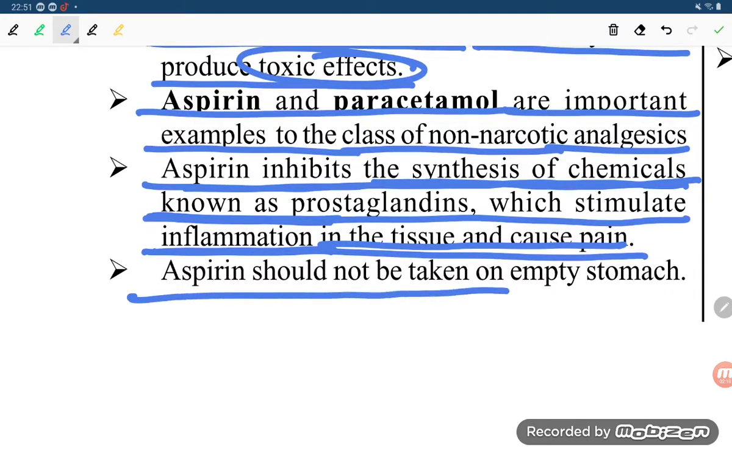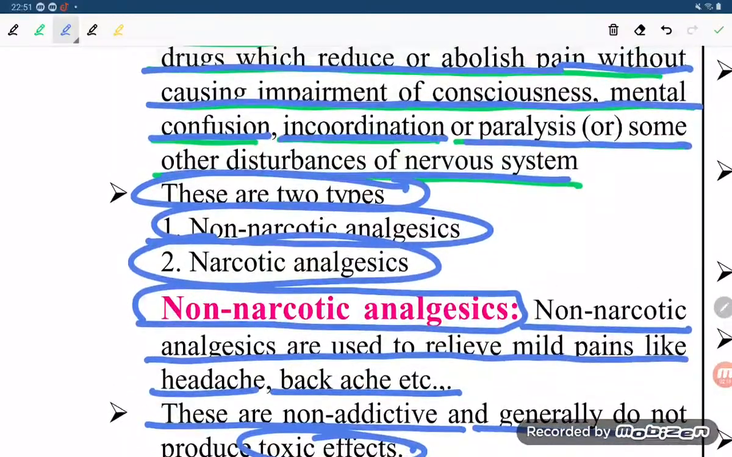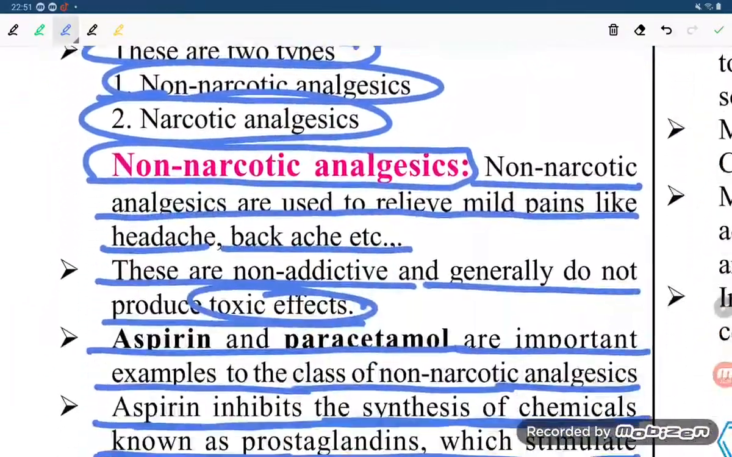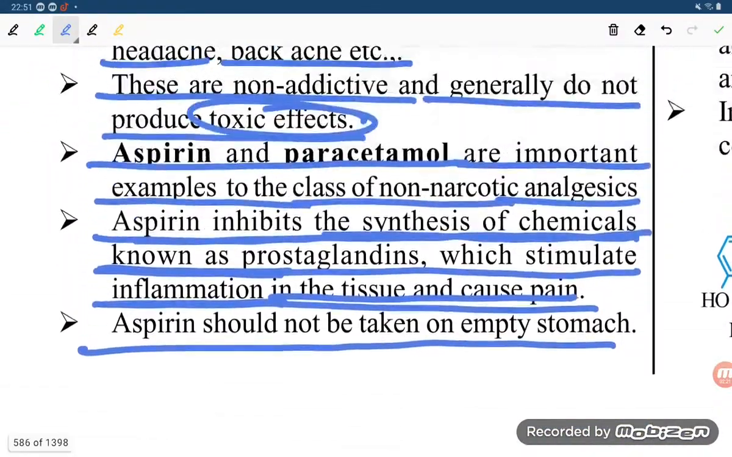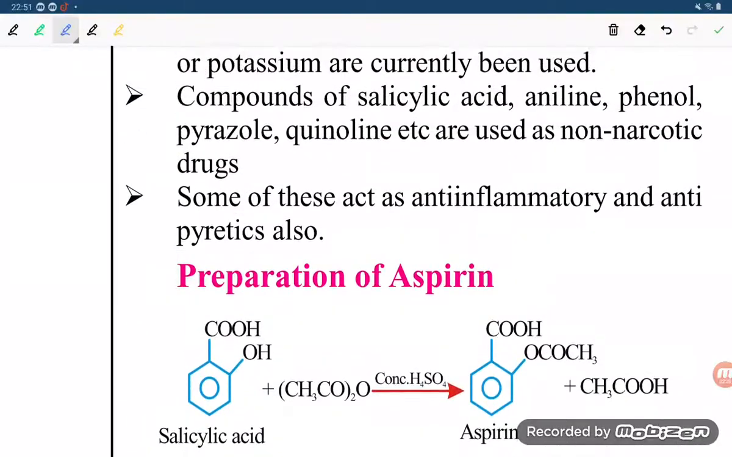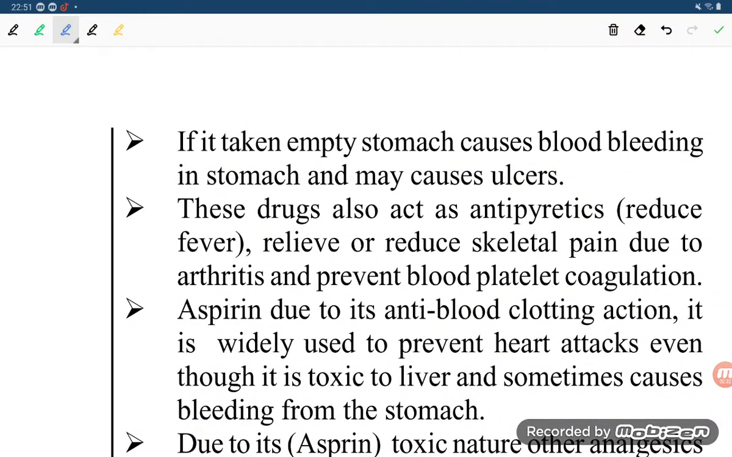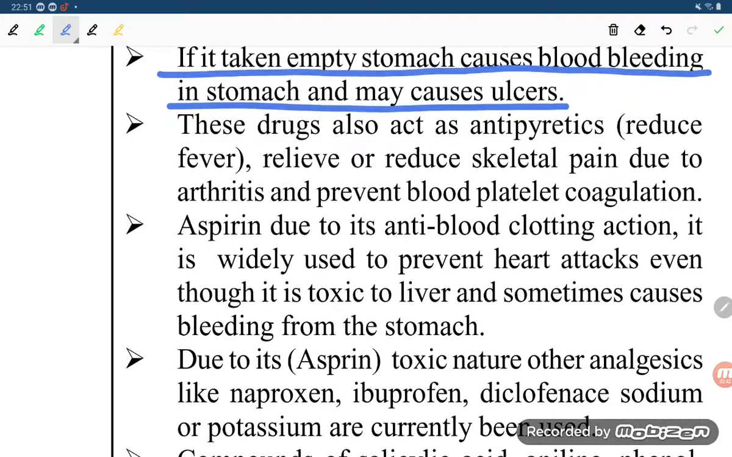Aspirin should not be taken on an empty stomach. That is the first point. Whenever you are taking aspirin, we must avoid taking it on an empty stomach, student. If it is taken on an empty stomach, it causes bleeding in the stomach and may cause ulcers also.